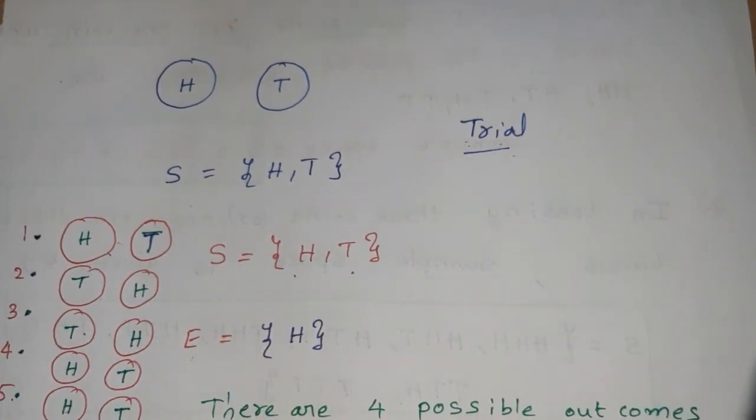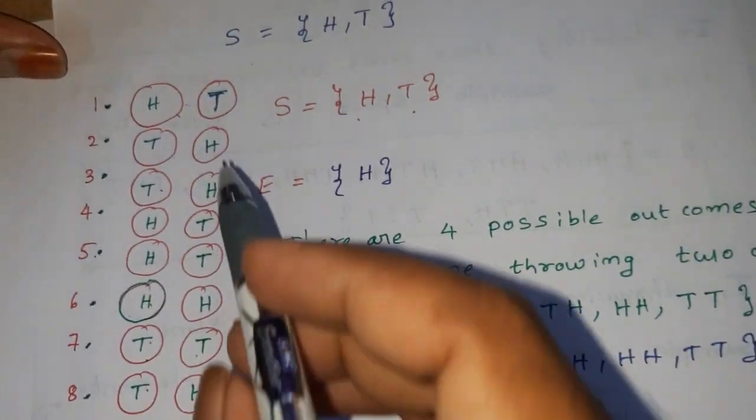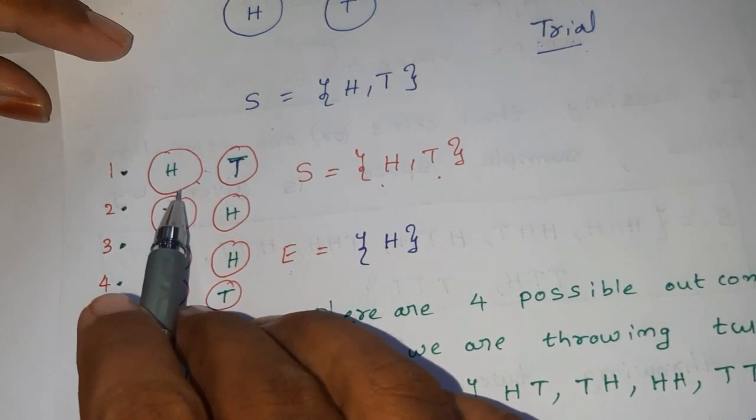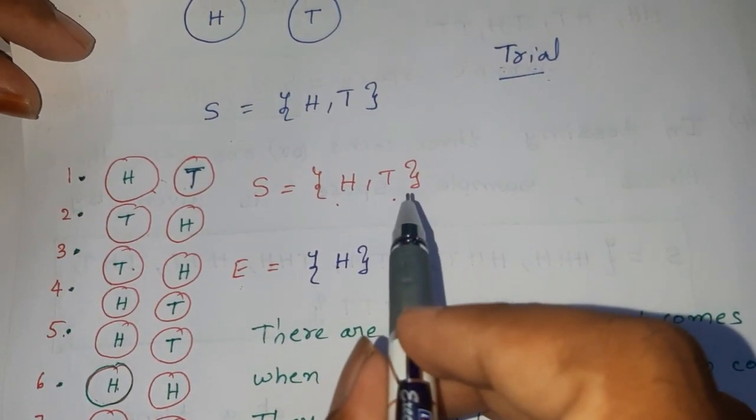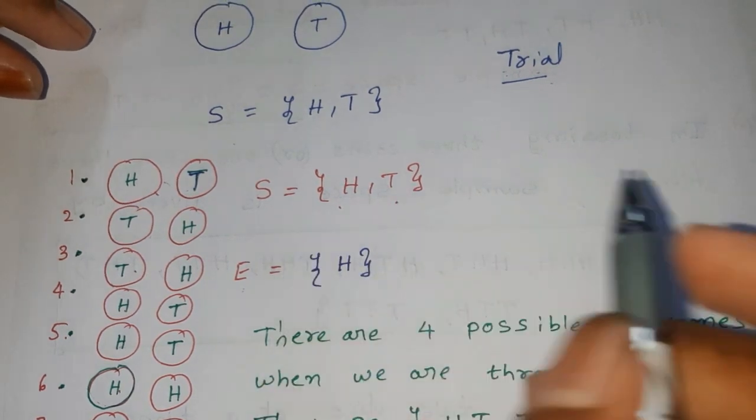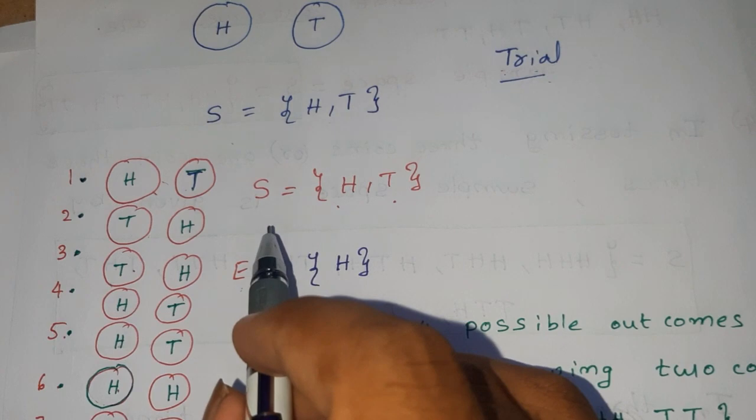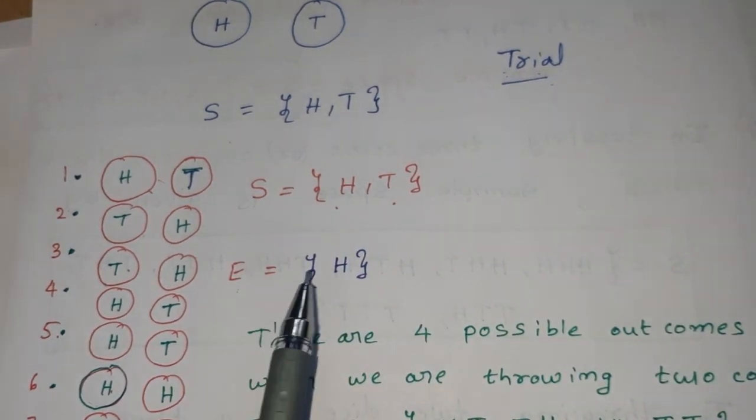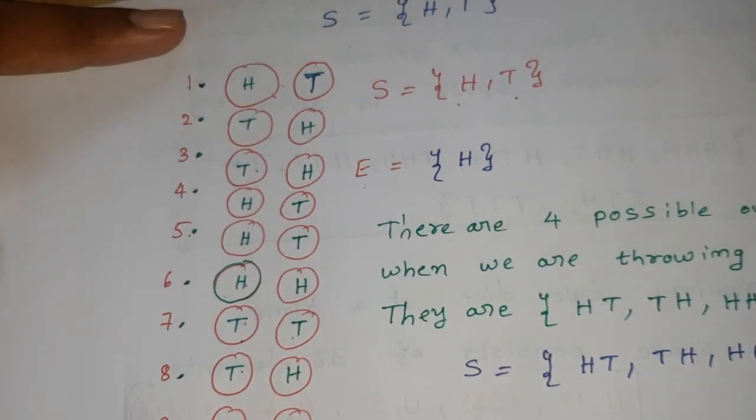In this way, a trial is performed many times. The result of a trial is an outcome. The sample space consists of all possible outcomes. That is the sample space. Totally this experiment is called a random experiment.